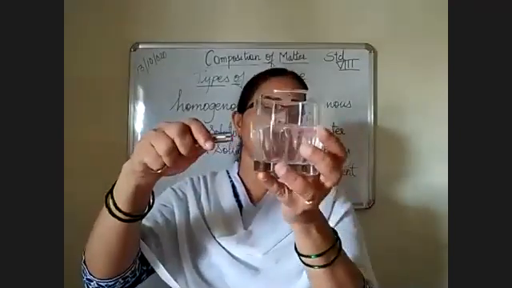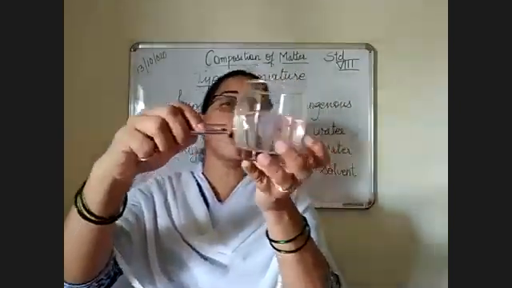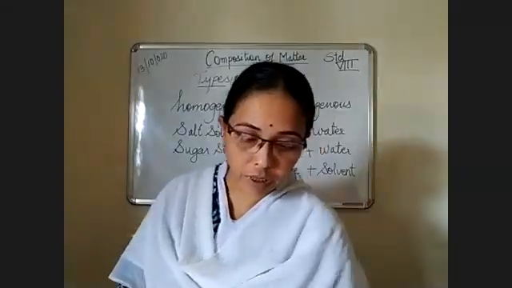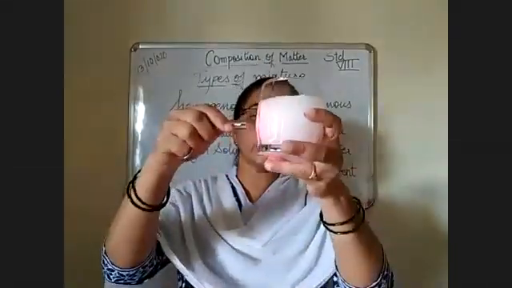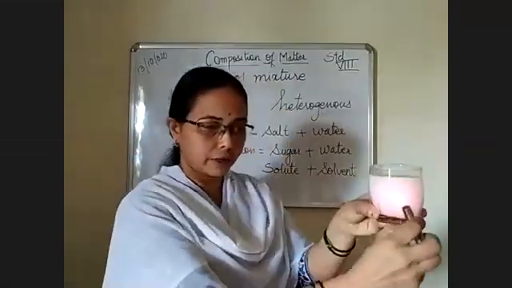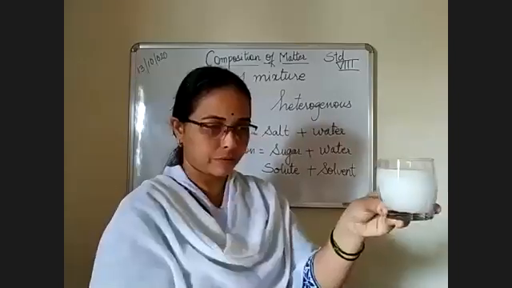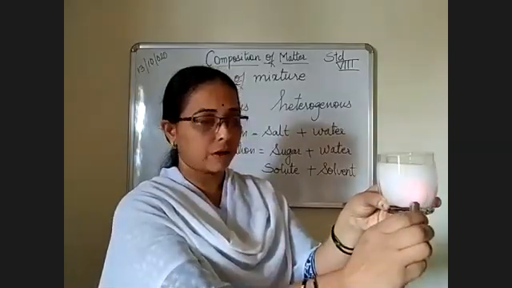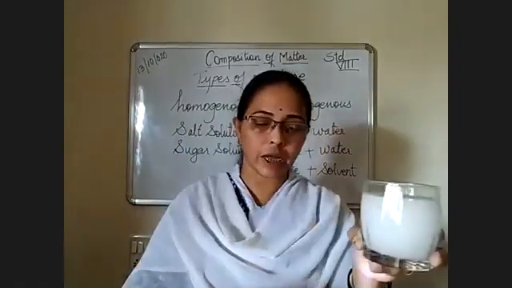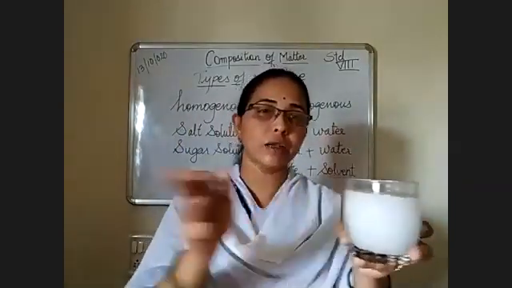Next is this substance, which lets the light travel and the light can come out from the substance. It becomes transparent. And this substance we call translucent. You could see the effect of light. In this, the particles are scattering the light.